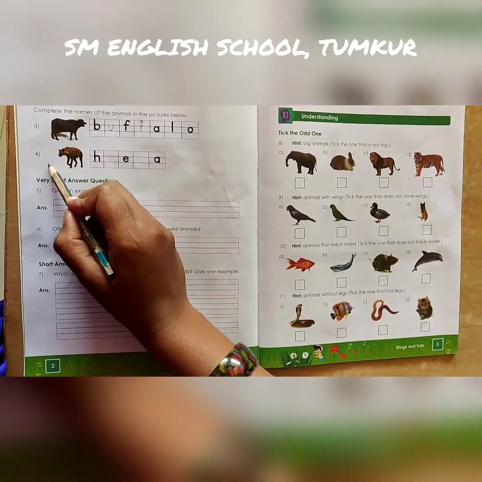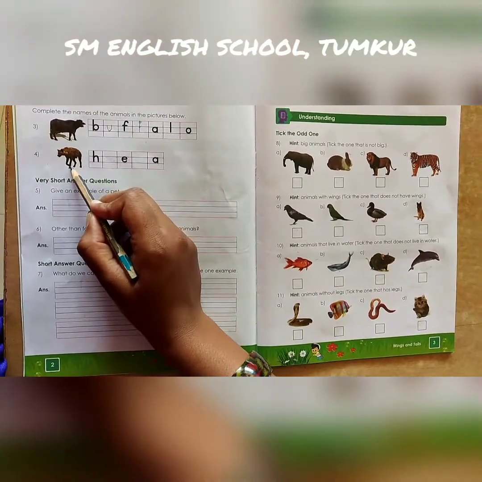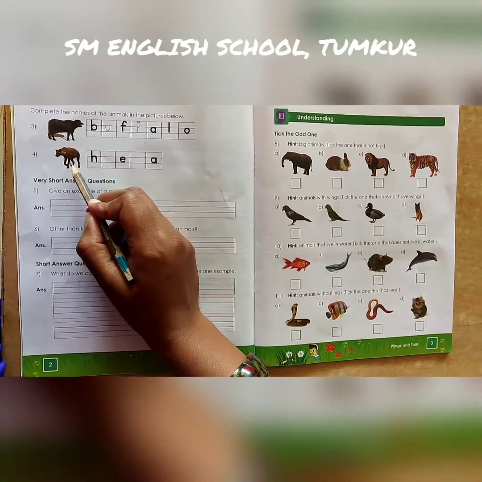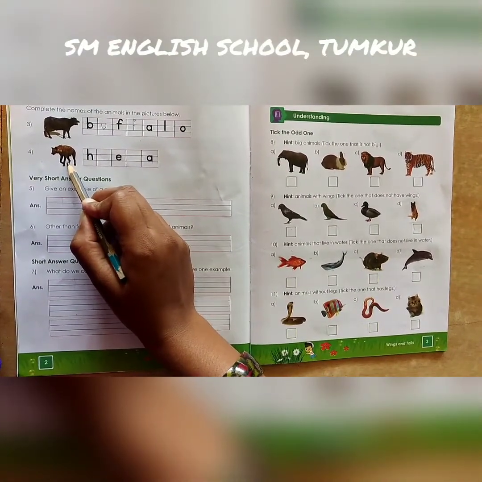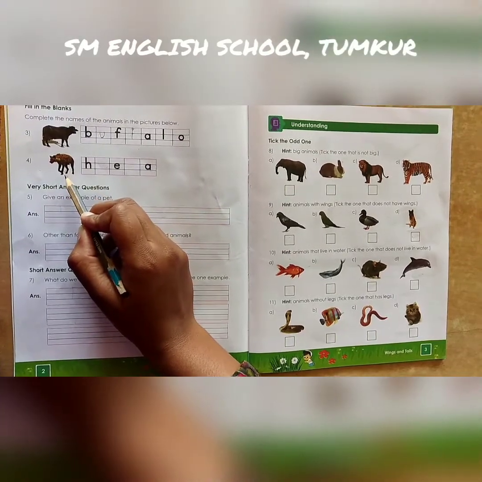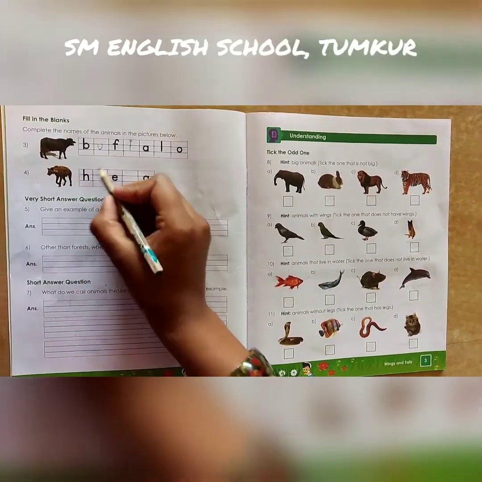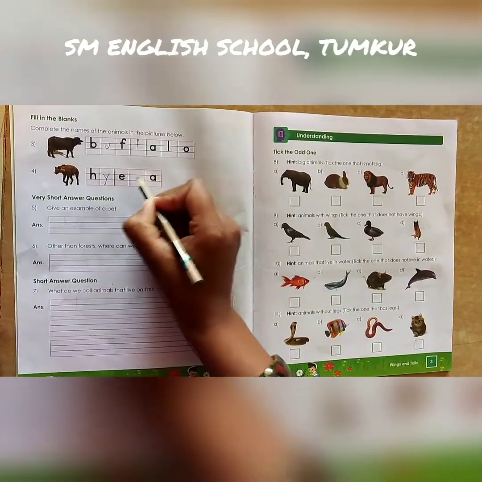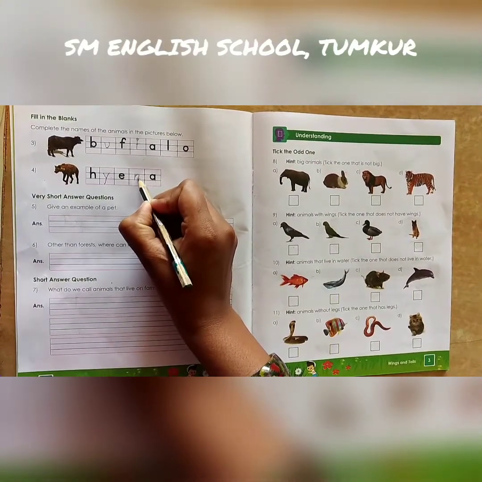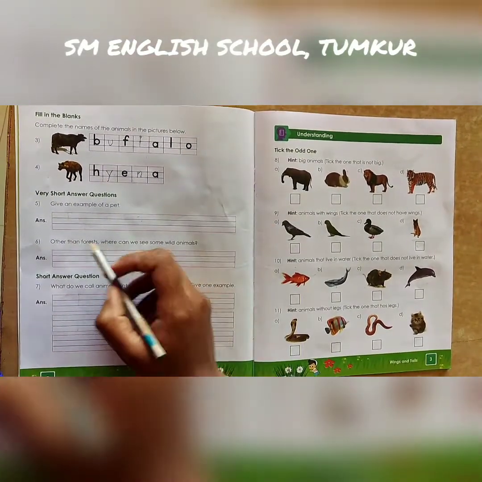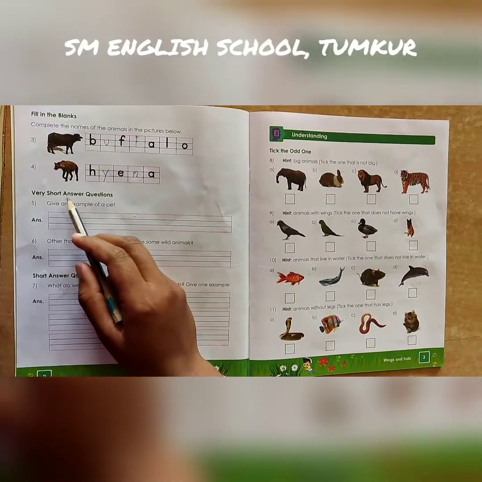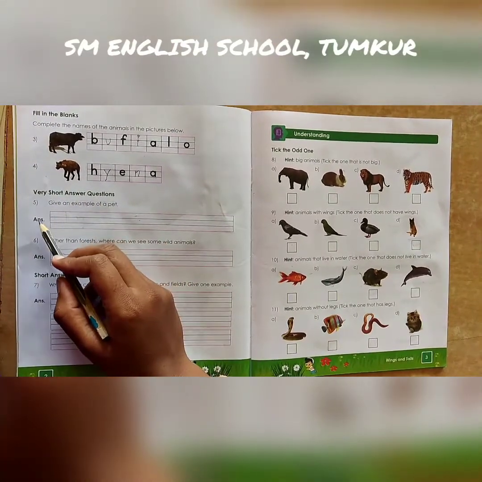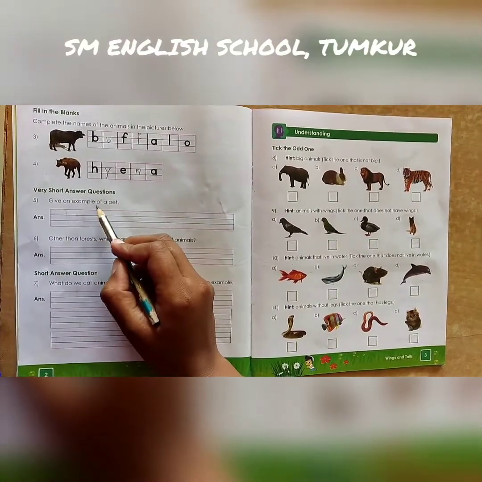Coming to the next one. This animal is not a domestic animal, but a wild animal that lives in the forest. So the answer is hyena. Coming to the next main, very short answer questions. In the first one, give an example of a pet.